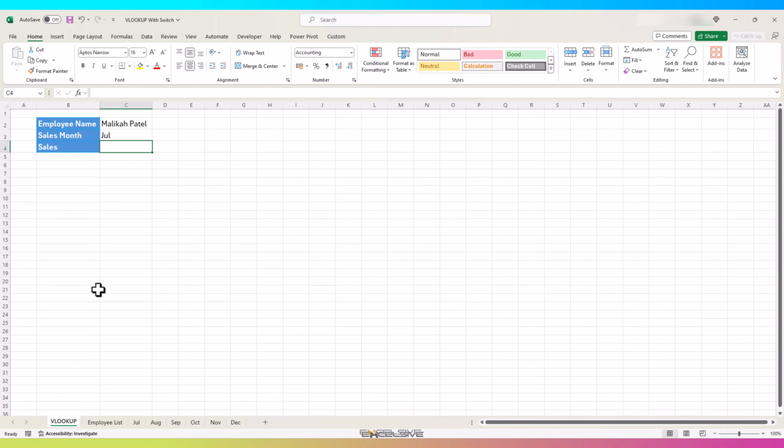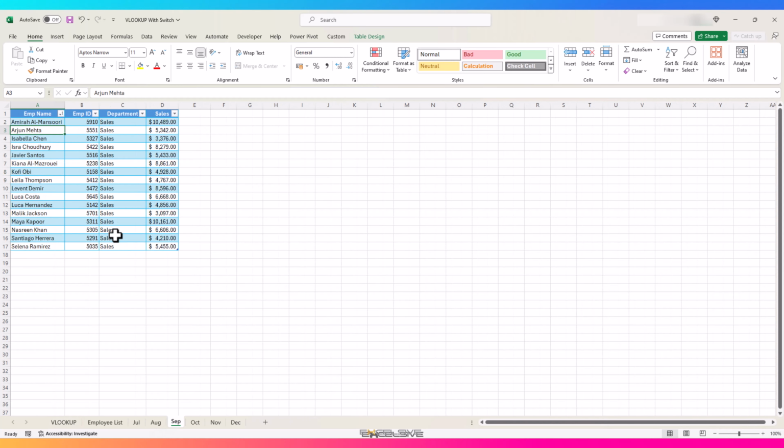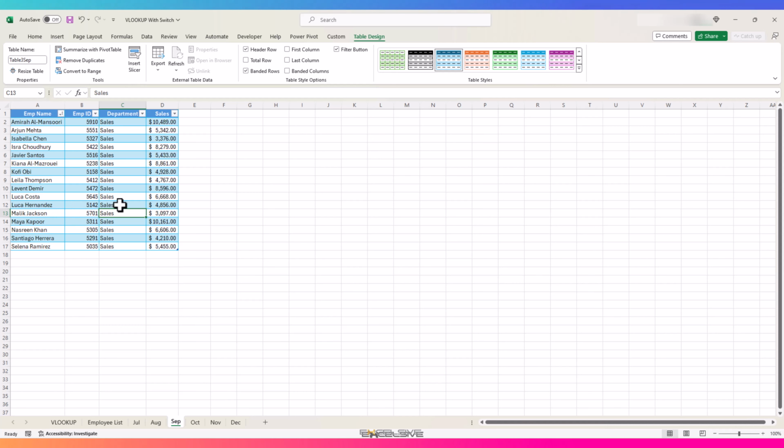All our month sheets have data in a table, and each of those tables has been renamed to make them easy to identify. You know, whenever you convert your data into a table, Excel automatically gives it a unique name. Let me show you how.